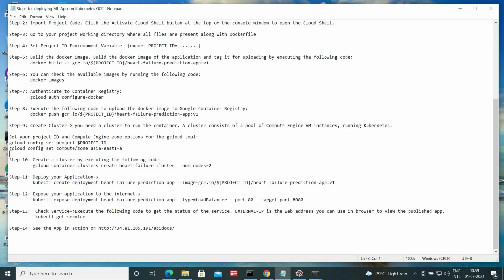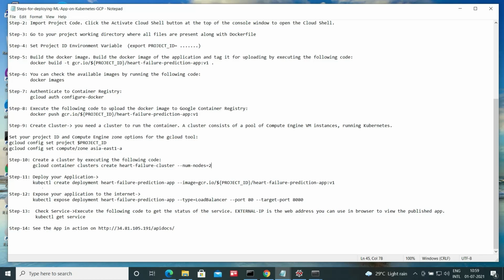So here also we have to set the project ID, and also the compute zone, in my case asia-east1-a. Then create the cluster by executing the following code. Here you have to give a suitable name, in my case heart-failure-cluster. The number of nodes we are using is 2.